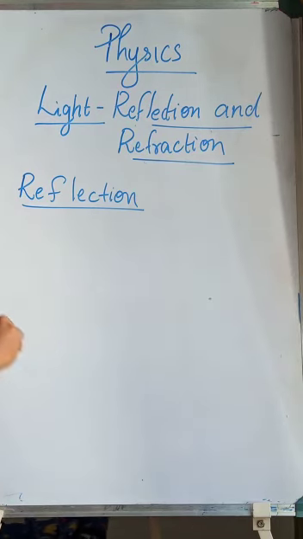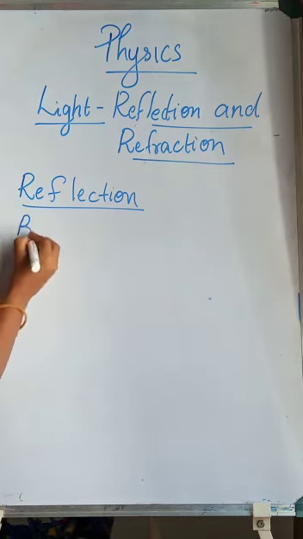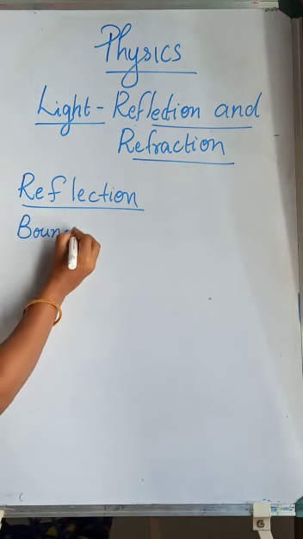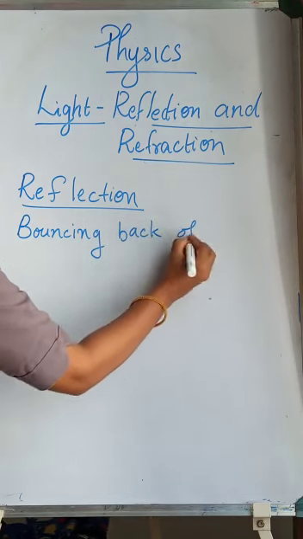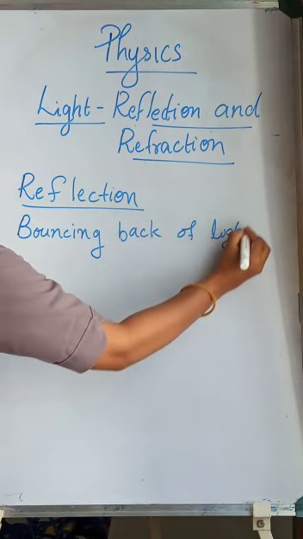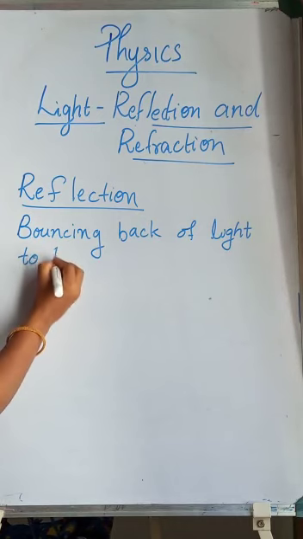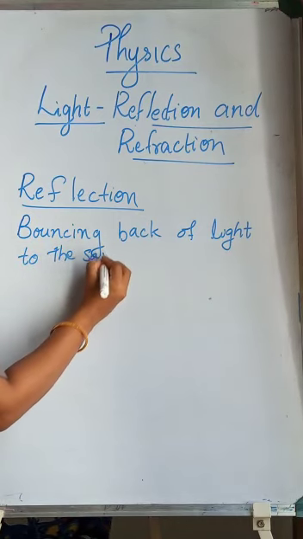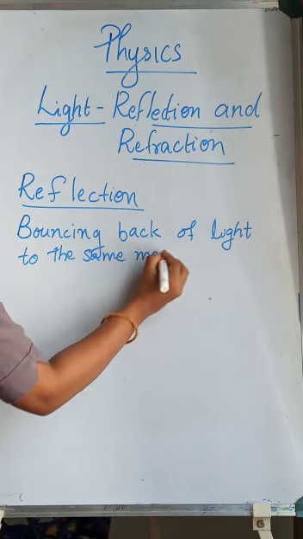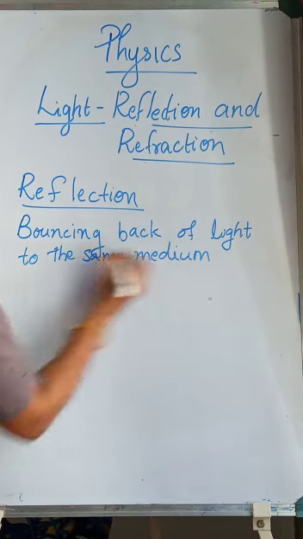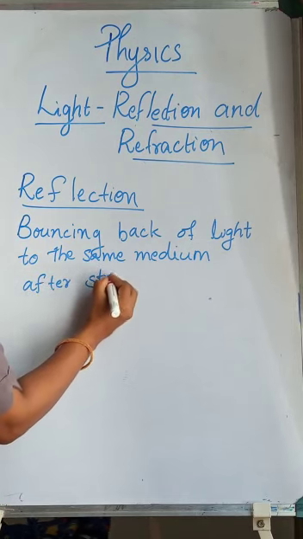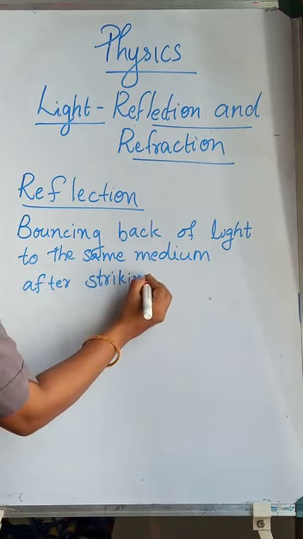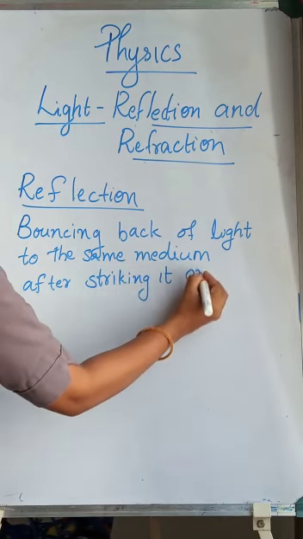Okay. So, simply, reflection is the bouncing back of light to the same medium after striking a surface.